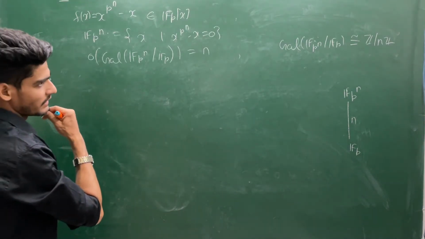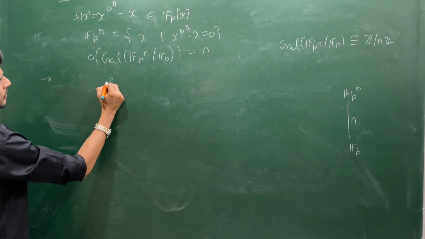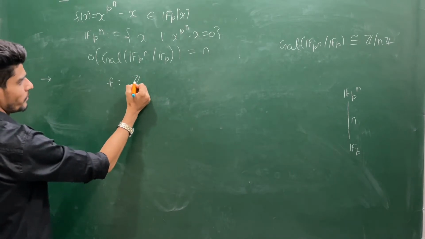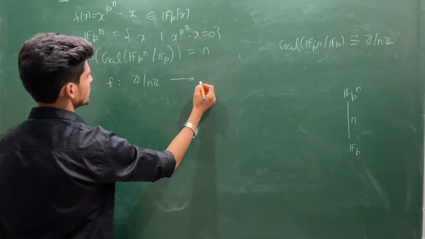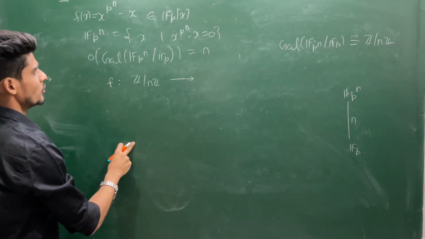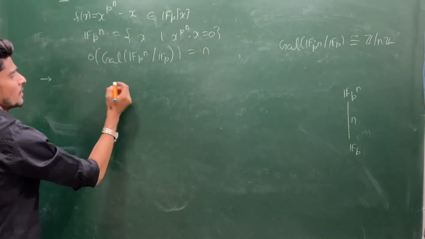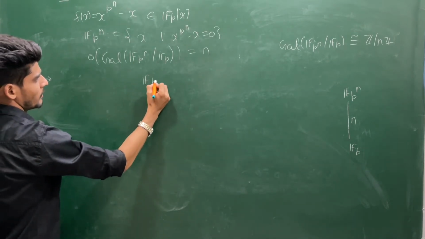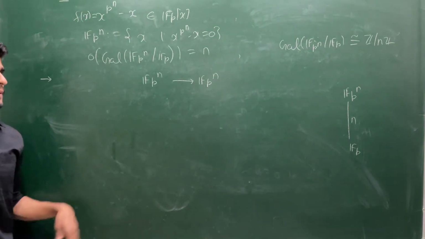Let's say I define a map from Fpn to Fpn, and this map you already know.